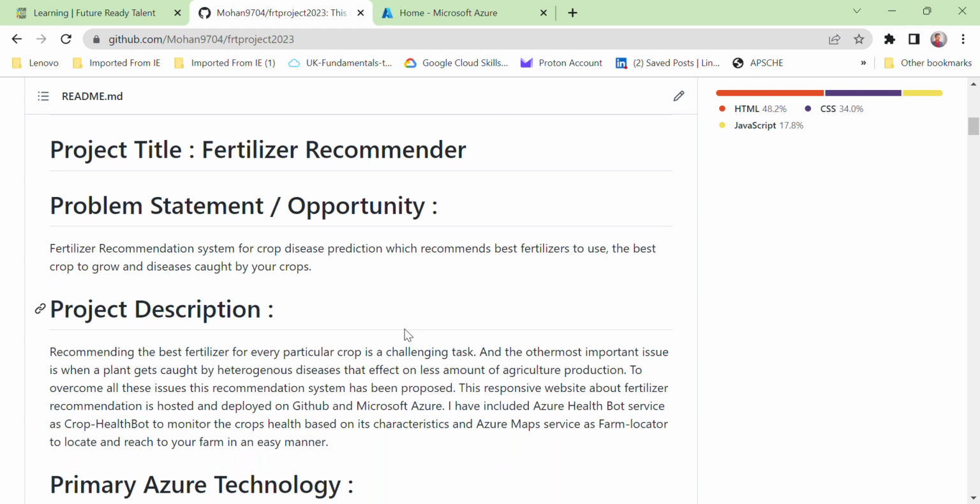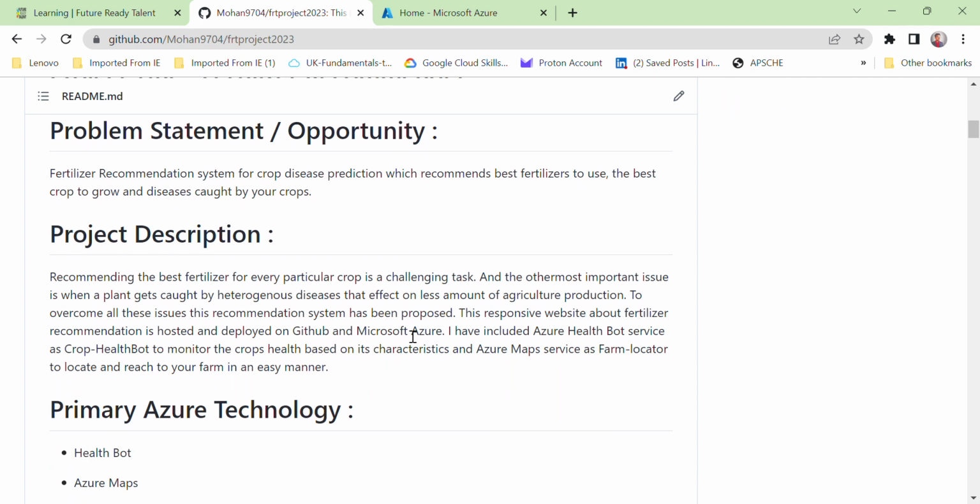Coming to the project description, it is all about recommending the best fertilizer for every particular crop. It is a challenging task for everyone, and the most important issue is when plants get caught by heterogeneous diseases that reduce agricultural production. So I have used this opportunity to develop a fertilizer recommender using HealthBot, Static Web App, and Azure Maps.